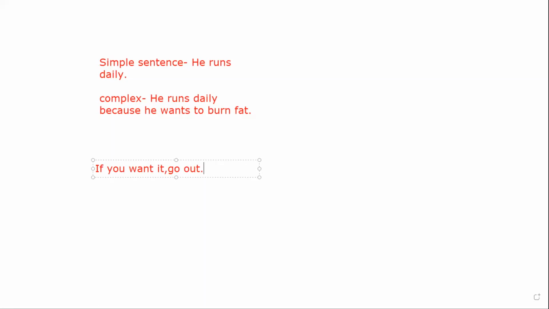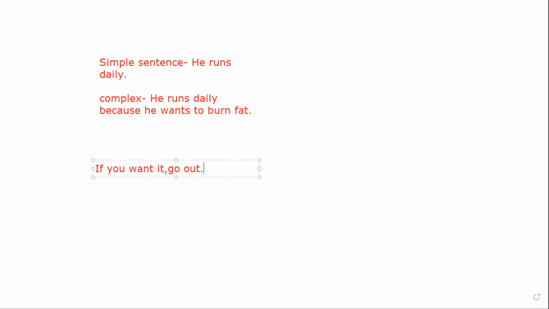Here you can see there are two verbs, want and go out. We have joined two sentences with if and there is one comma. So in a complex sentence you will get one principal clause and also one subordinate clause. Here the principal clause is go out, and the subject is missing there. And if you want it is a subordinate clause.